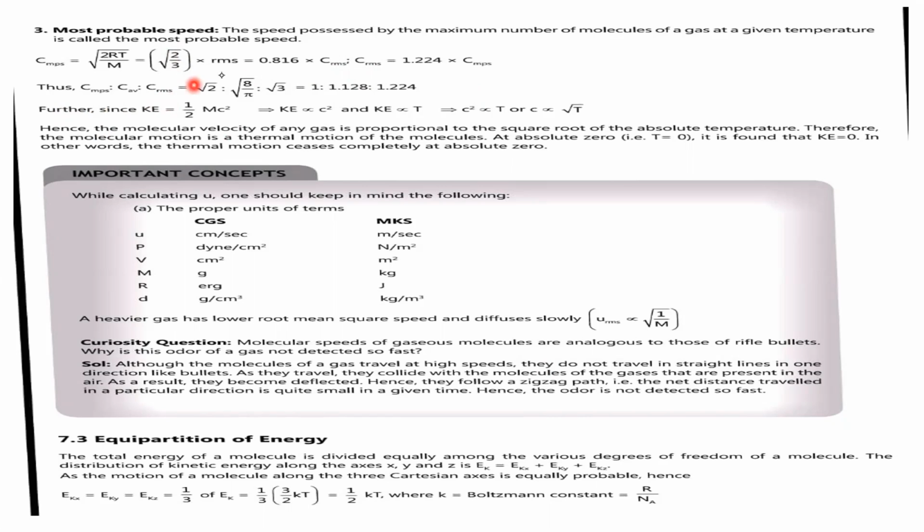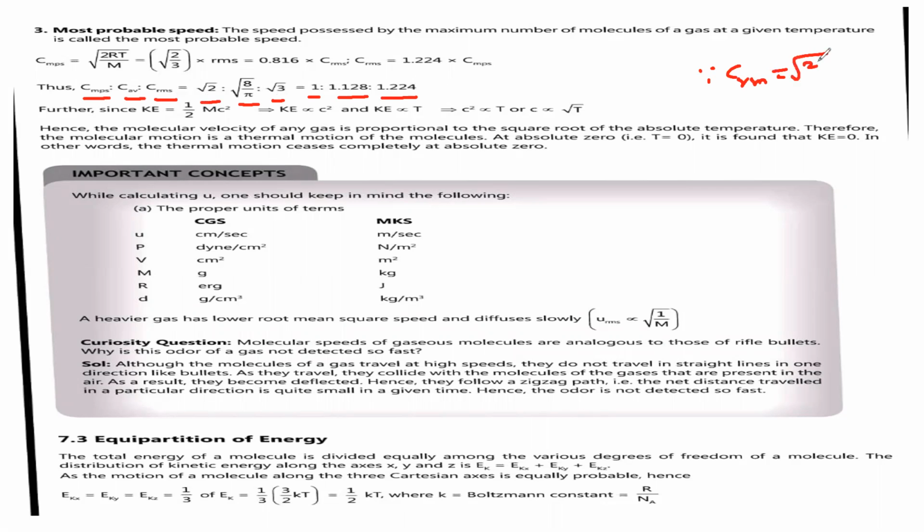The relation between all the three is very important. You can just notice it. C most probable versus C average versus C RMS. The relation is root 2 : root of 8 by pi : root 3, that is equal to 1 : 1.128 : 1.224.